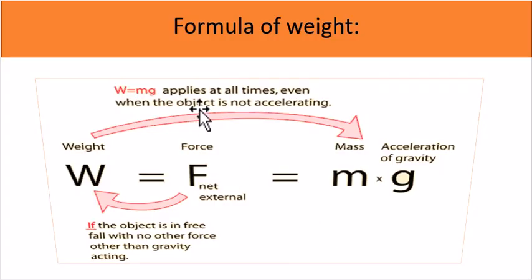Suppose there is an object which is stationary, sitting on earth. Then the weight is continuously applying on that object, as the force of gravity is continuously acting on the object. Even if the object is stationary, not moving, the weight is continuously applying on the object. The weight is equal to the force, which is equal to m times g. The same holds if the object is in free fall with no other force other than gravity acting.